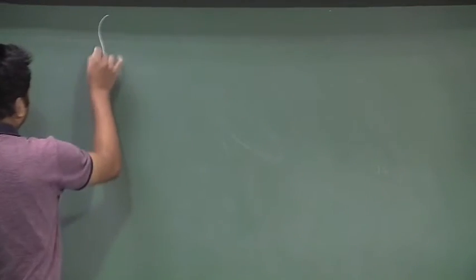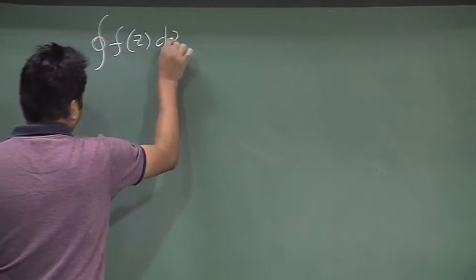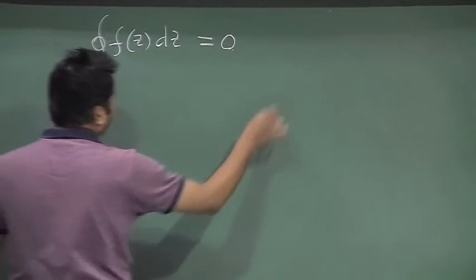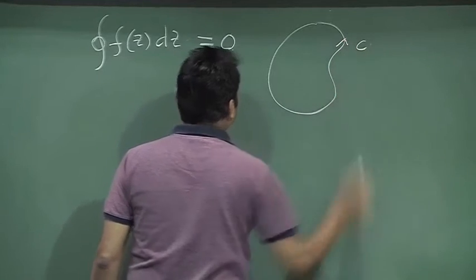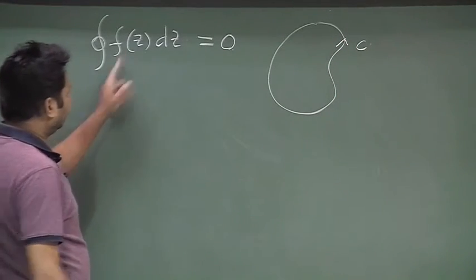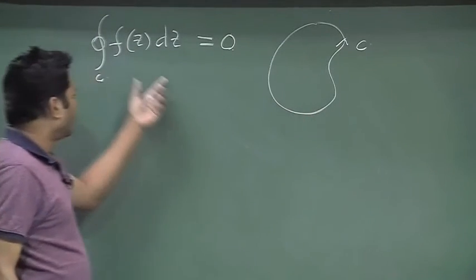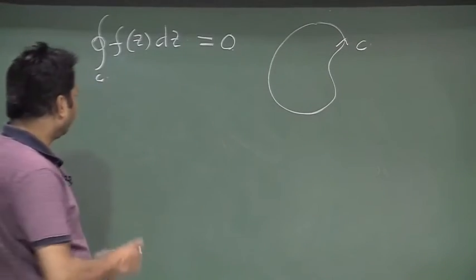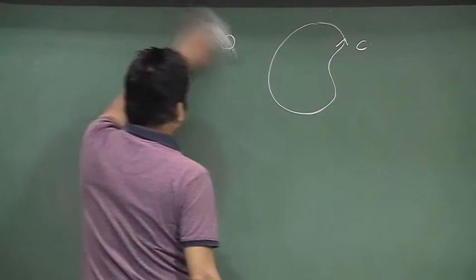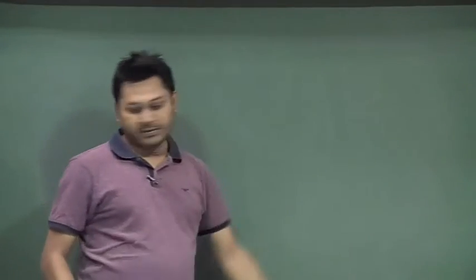In the last class we discussed the Cauchy-Goursat theorem, which suggests that if we have a region bounded by some curve C and if the function f(z) is analytic in this region, then the total integration of this value will be 0. So, let us try to find out a few things. What is the meaning of the function being analytic in some region?